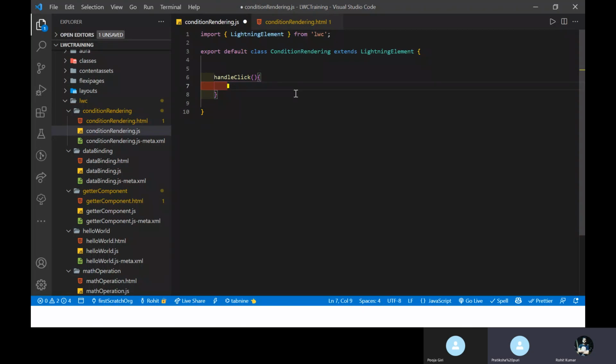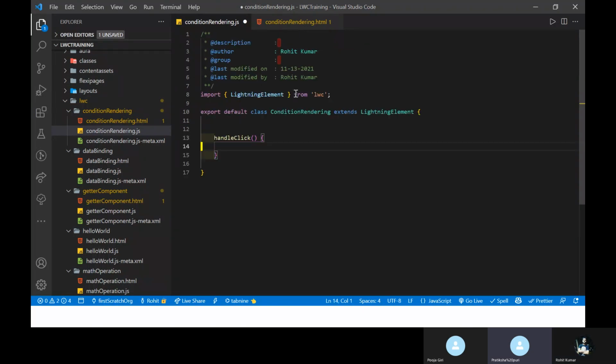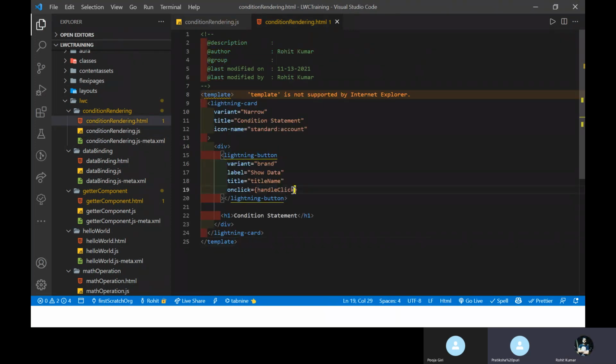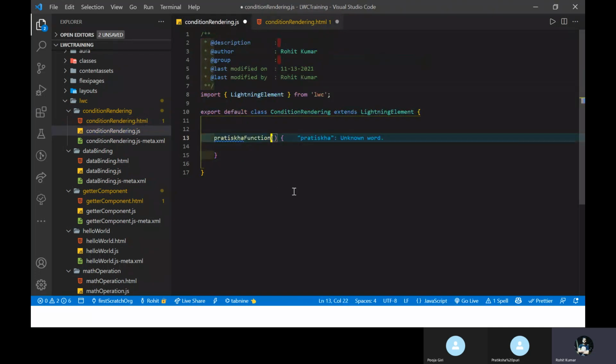Hello Rohit. Yes, I'm a little confused. Why do we use handle click and handle change? You can change it. This is not mandatory every time. You can change it to your name, like Pratiksha, something like that. No need to worry about it. You can use this function from here to here. For your understandability, I just used handle click. You can change it like that as well.